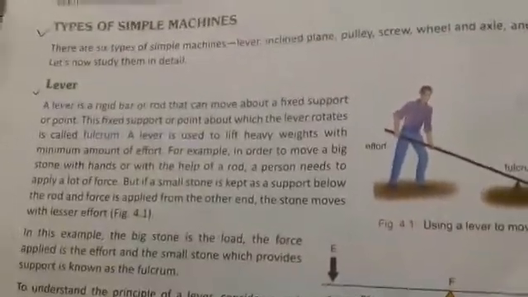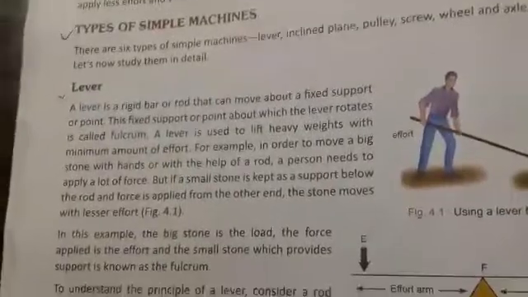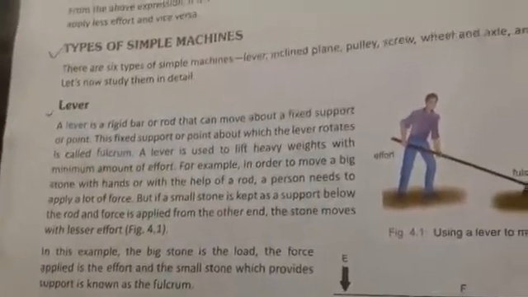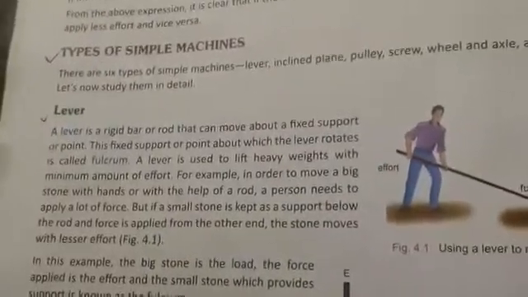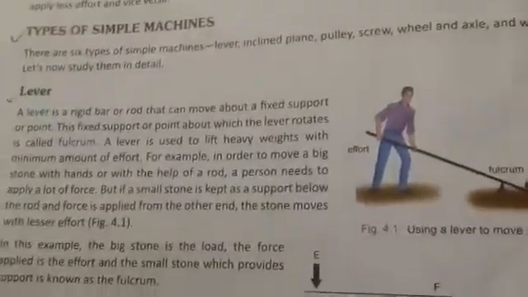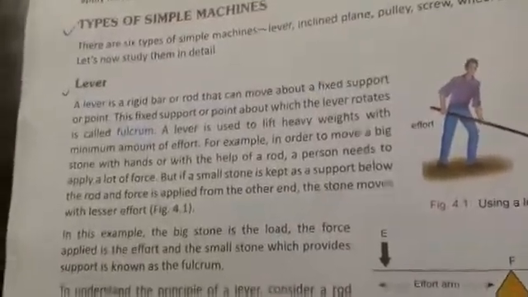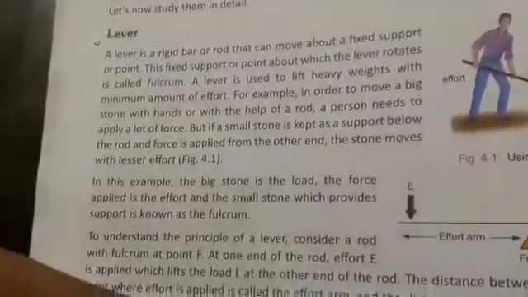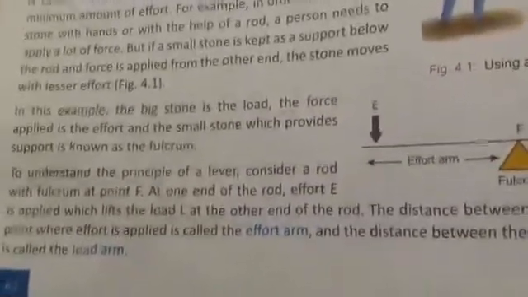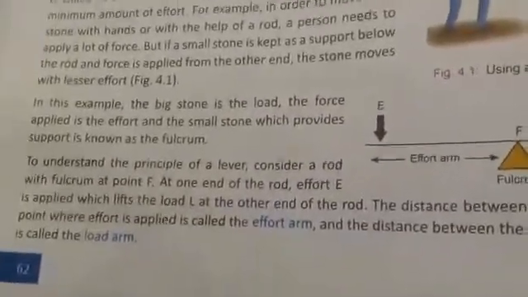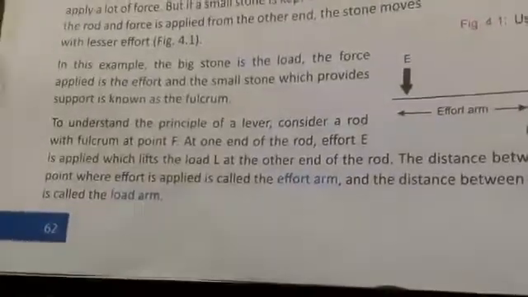For example, in order to move a big stone with hand or with the help of a rod, a person needs to apply a lot of force, but if a small stone is kept as a support below the rod and force is applied from the other end, the stone moves with lesser effort. In this example, the big stone is the load, the force applied is the effort, and the small stone which provides support is known as the fulcrum.